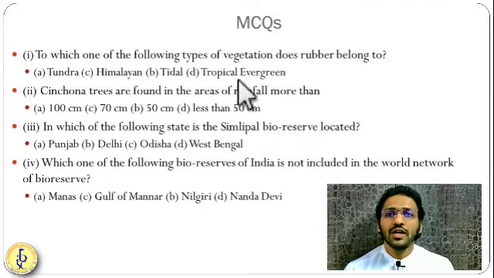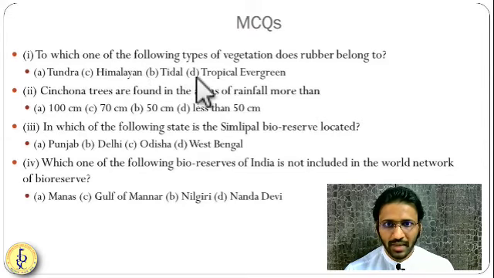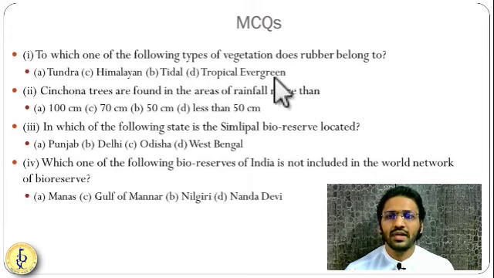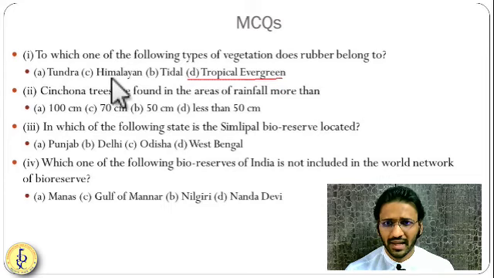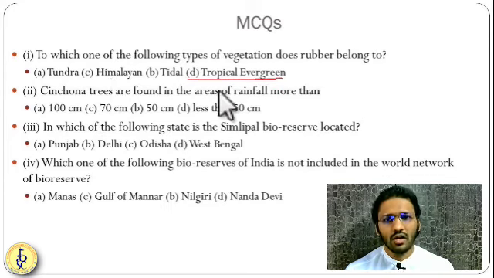Okay, so the first MCQ is: which one of the following types of vegetation does rubber belong to? Tundra, Himalayan, tidal, tropical evergreen. So definitely it is tropical evergreen. It is not tidal, neither Himalayan, neither tundra. Rubber is found in Kerala, tropical evergreen.